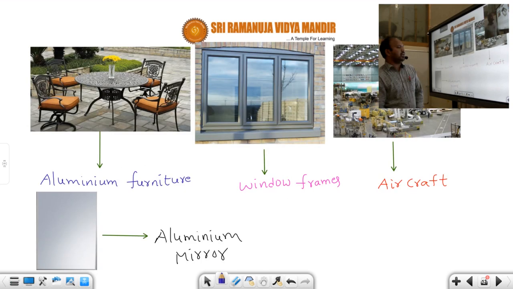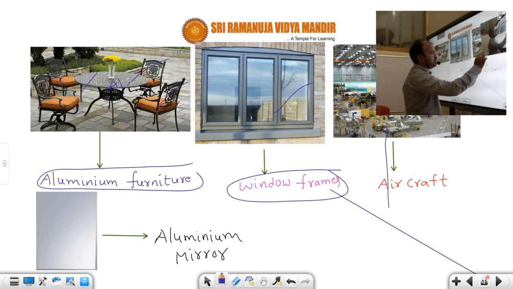These are the wide applications of aluminum. And aluminum is used as furniture. All these are made up of aluminum. And these are used as window frames and parts of aircraft. Parts of aircraft and machinery tools mainly contain aluminum. This is the aluminum mirror.